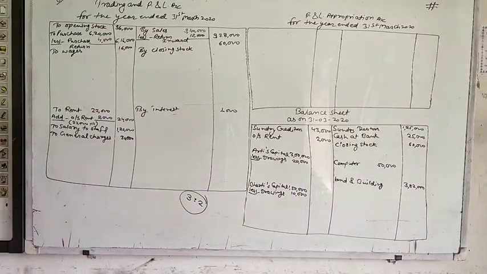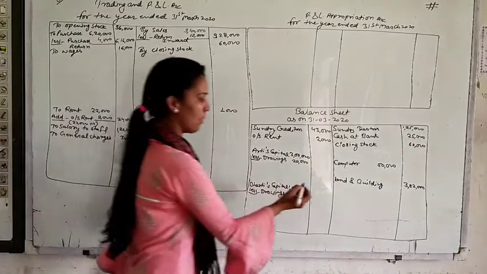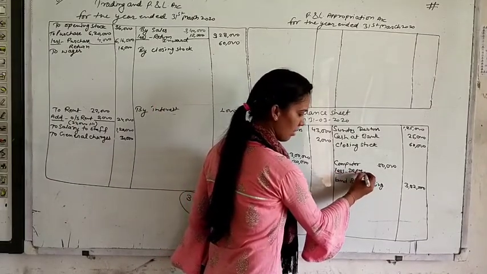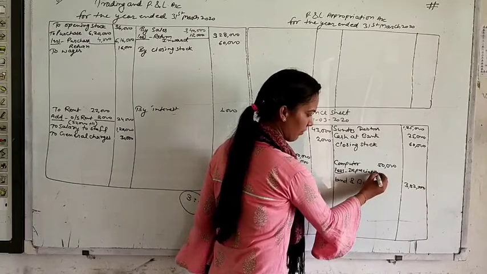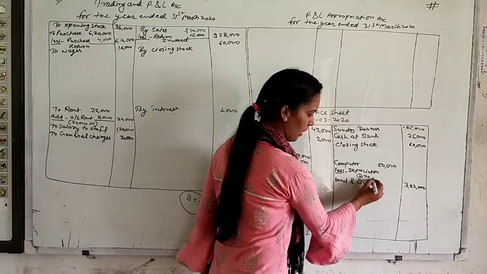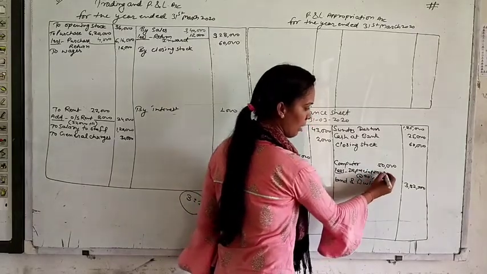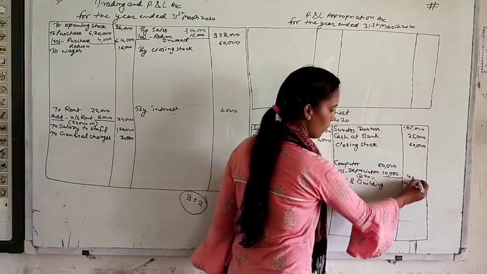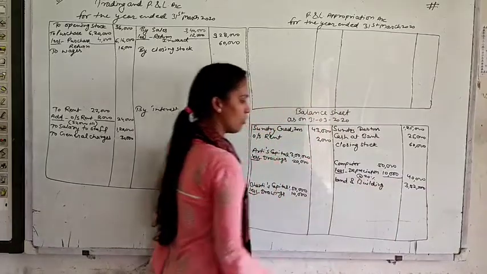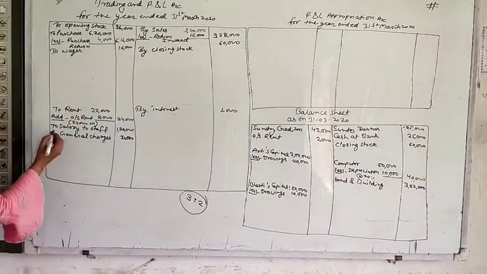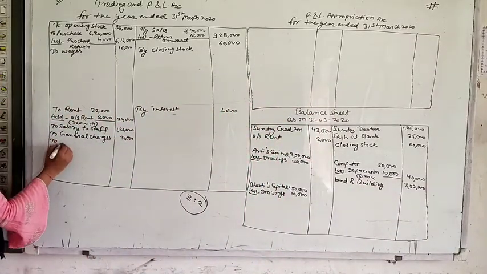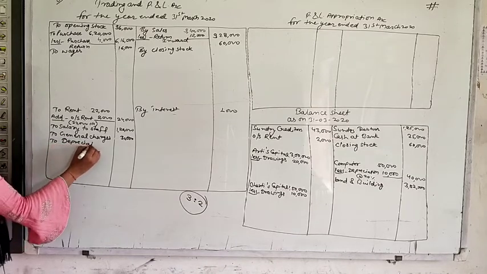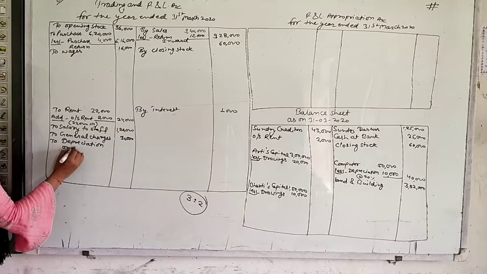Depreciate computer by 20%. 20% depreciation on computer. So less depreciation at the rate of 20%. 50,000 at the rate of 20%, it is 10,000. So your computer is of rupees 40,000. 10,000 depreciation will also be entered in your P&L account. So to depreciation on computer,